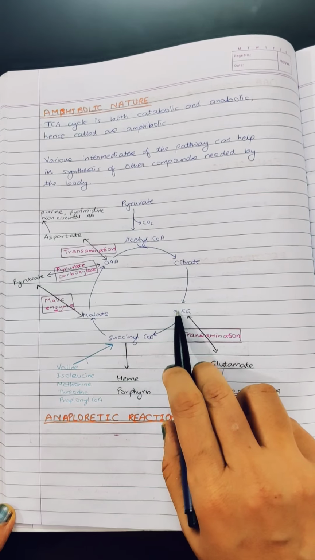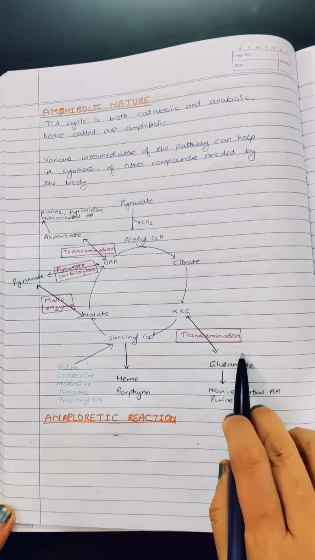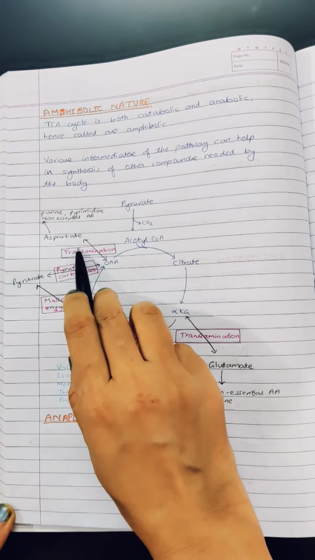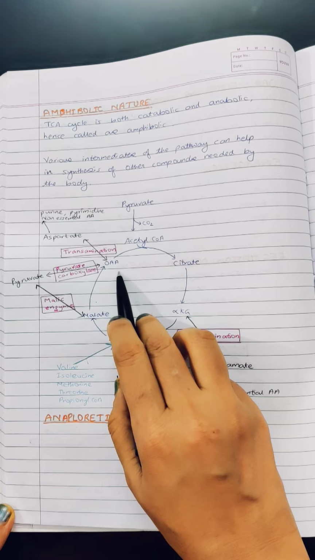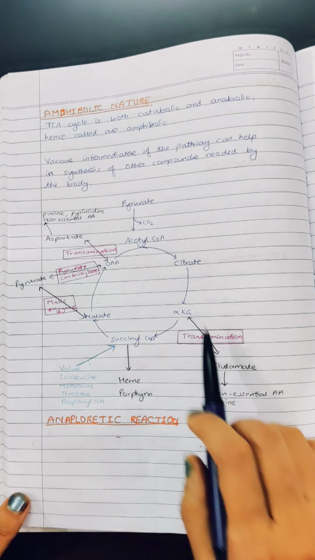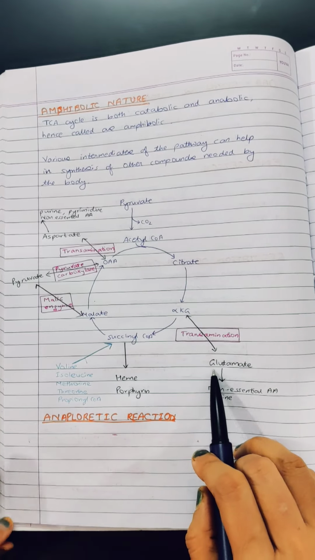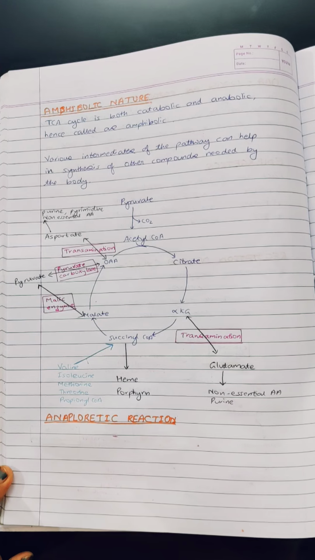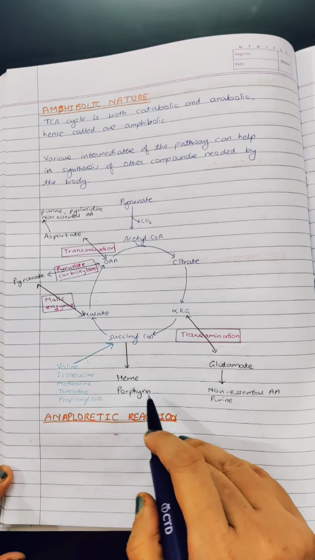The glutamate will be converted again to alpha ketoglutarate to maintain a balance. Similarly, aspartate can undergo transamination to form oxaloacetate again. So these are the anaplerotic reactions in the body, meaning the reactions which help to replenish the intermediates of the TCA cycle.